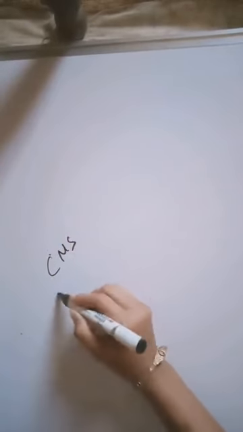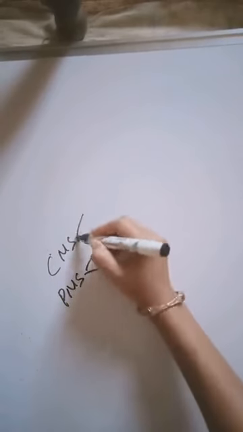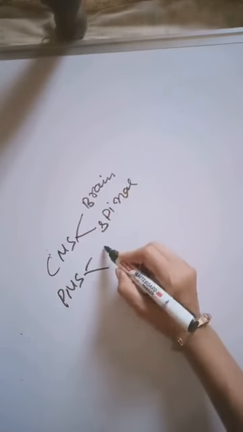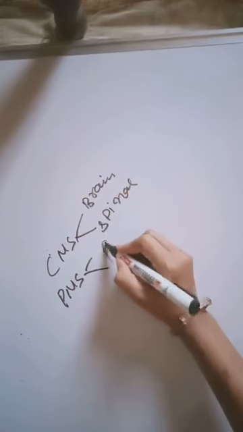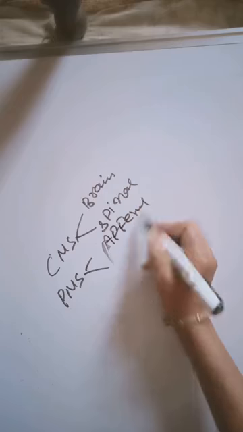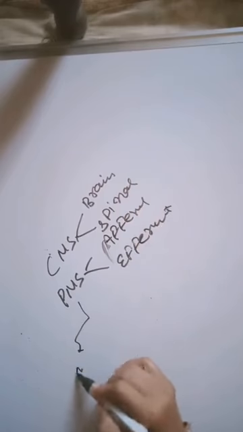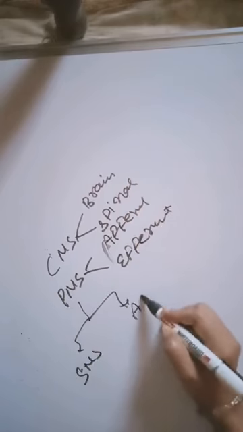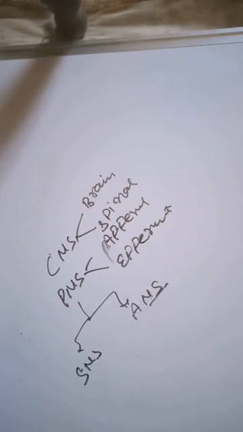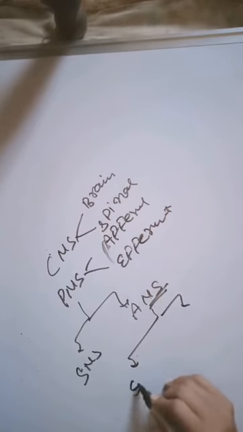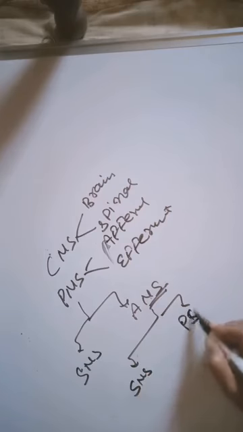So first, CNS and PNS. CNS is brain and spinal cord, and PNS is afferent fibers and efferent fibers, and also the somatic nervous system and autonomic nervous system. The autonomic nervous system is the sympathetic nervous system and parasympathetic nervous system.